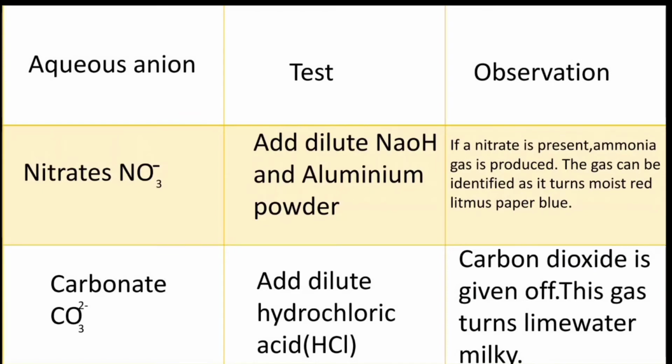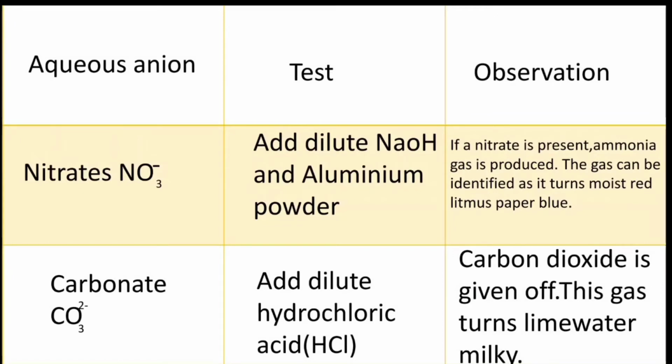Now we have to detect the ammonia gas. This gas can be identified as it turns moist red litmus paper blue and has a pungent smell. So to repeat, for nitrates, add dilute sodium hydroxide and aluminium powder, and if a nitrate is present, ammonia gas is produced. This gas has a pungent smell and turns moist red litmus paper blue.